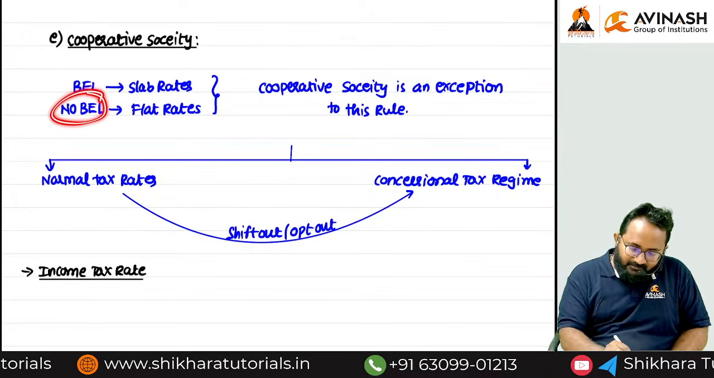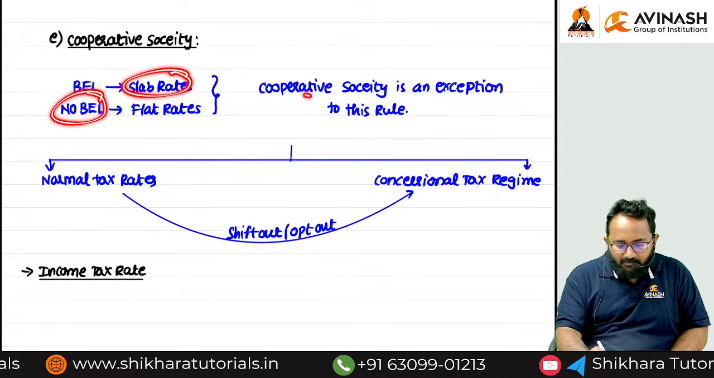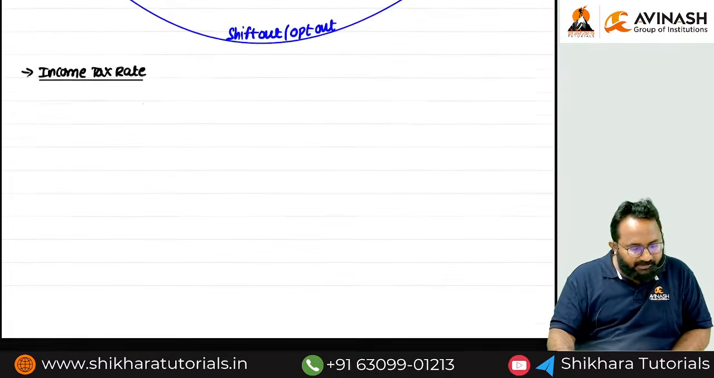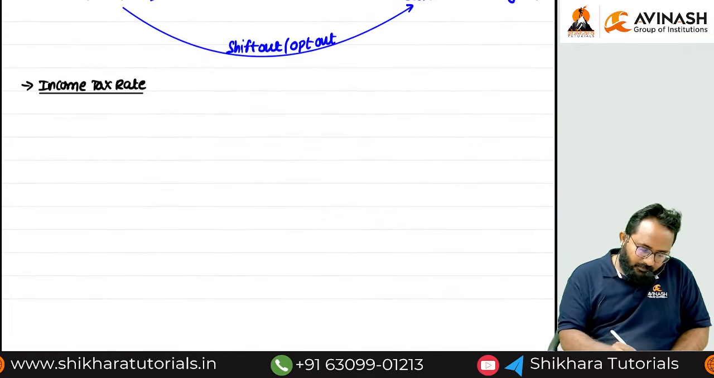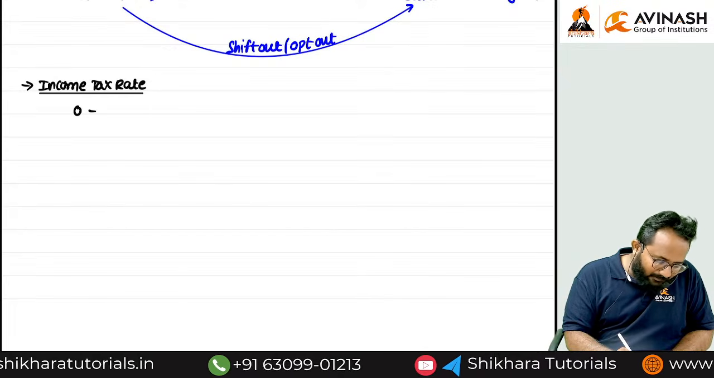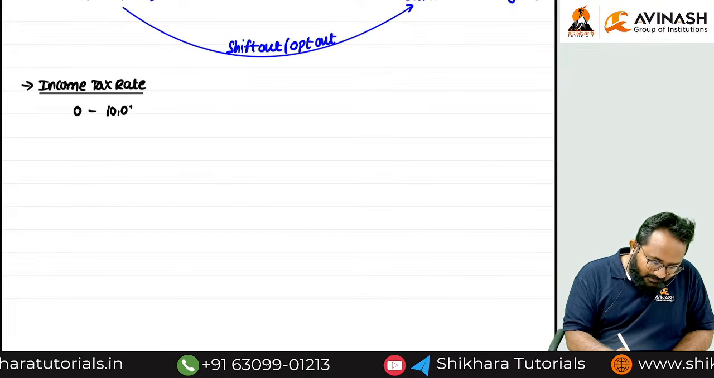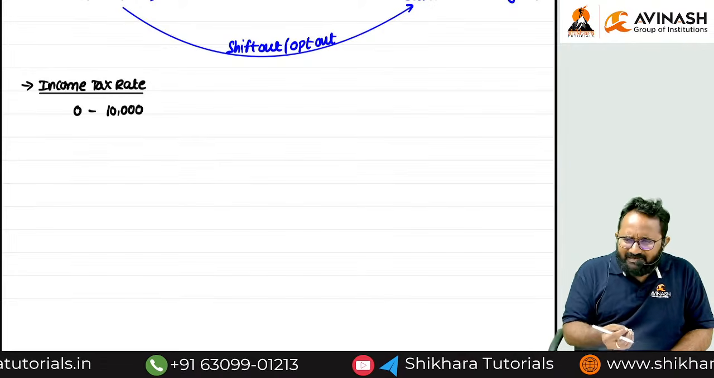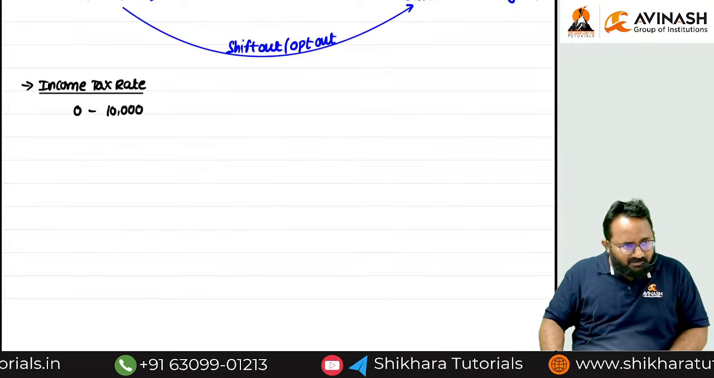No basic exemption limit. We are following the slab rates. That's why we are calling it an exception. Tell me, there is no basic exemption limit, means 0 to how much? 10,000. Sir, why did we mention such very low income slabs?